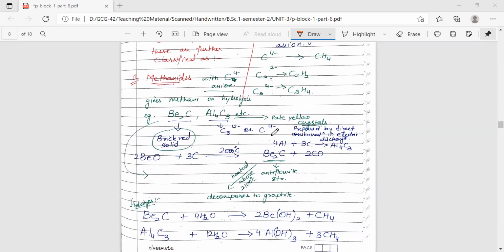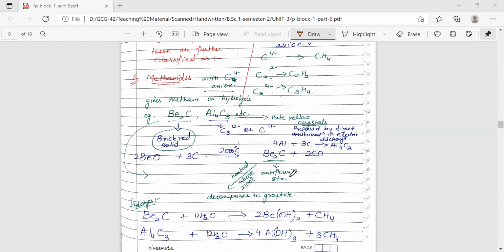So coming to the methanides, these are the ionic carbides which undergo hydrolysis and give us methane as the byproduct. These carbides are called methanides because the corresponding anion in the case of methane is C4 negative. The two examples are beryllium carbide, which is a brick red solid, and aluminium carbide, that's Al4C3, which is a pale yellow crystalline form. The preparation of Be2C, beryllium carbide, is done by treating beryllium oxide with carbon at 2000 degrees Celsius.